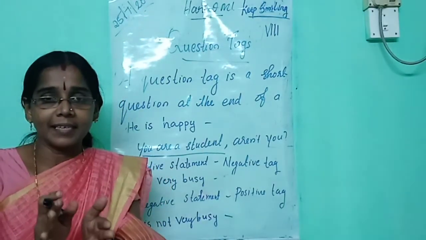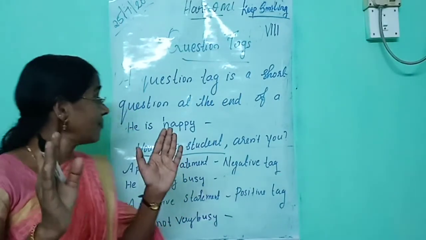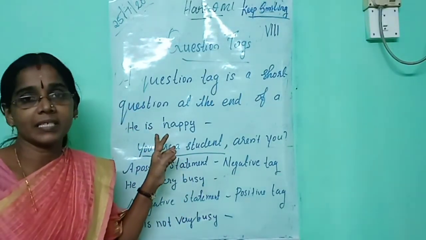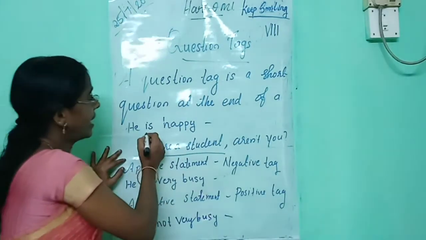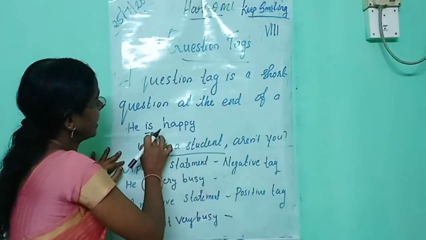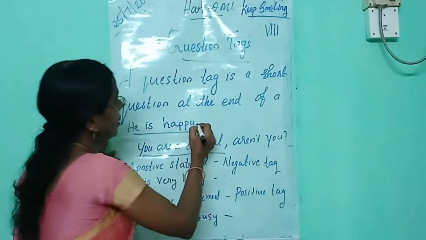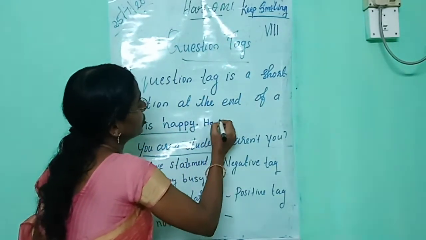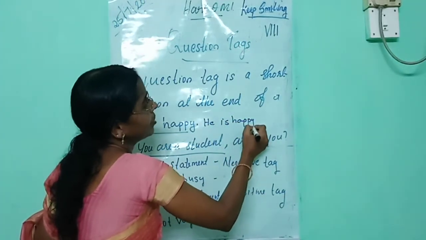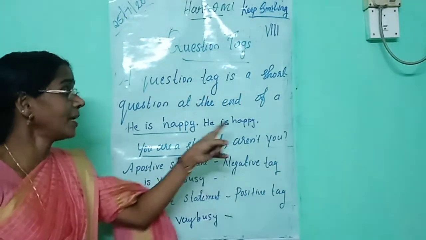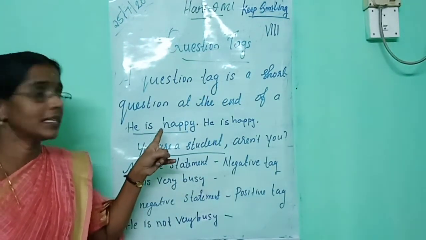When you get a sentence, at first you should identify if there is any helping verb in the given sentence. Which is the helping verb in the given sentence? Can you say? Is is the helping verb. This is the question: write the question tag. How will you write the answer? At first you write: He is happy. Then you put a comma. Then you find the helping verb from the given sentence. Which is the helping verb in this sentence?